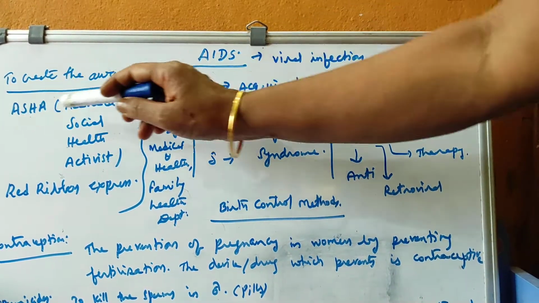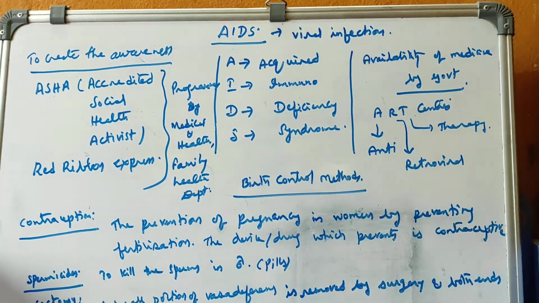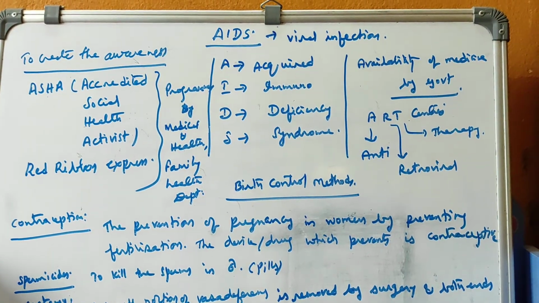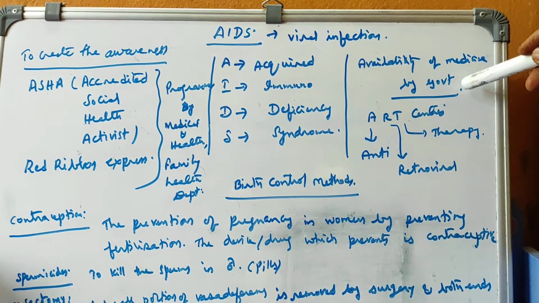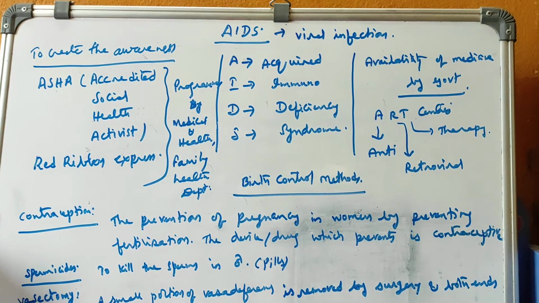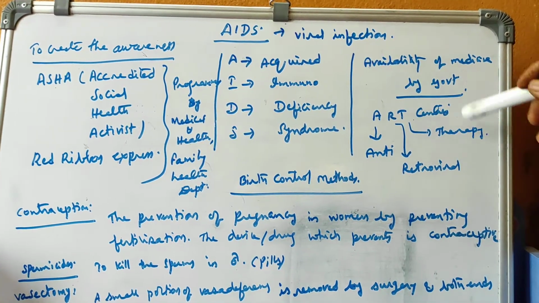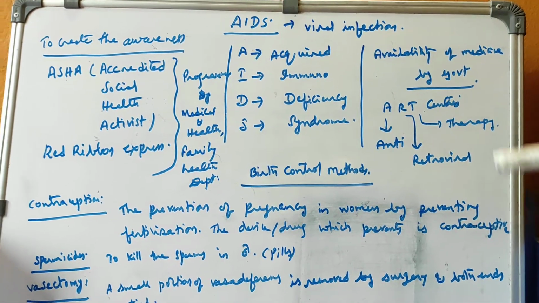ASHA means accredited social health activist. These two are to create awareness among the public. And regarding availability of medicines, the government is supplying some medicines through ART centers. ART means anti-retroviral therapy centers. So here AIDS patients will get the medicine free of cost.